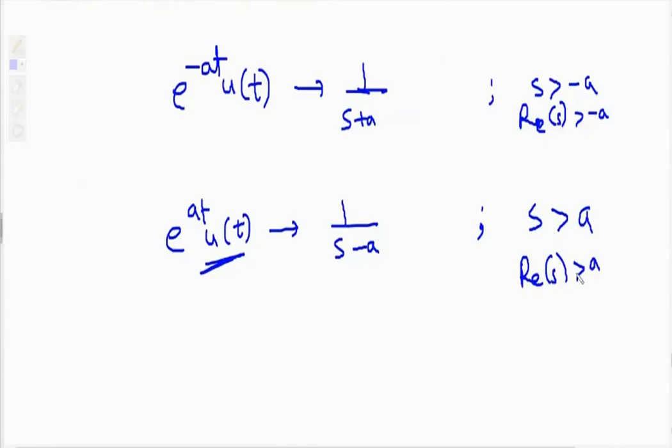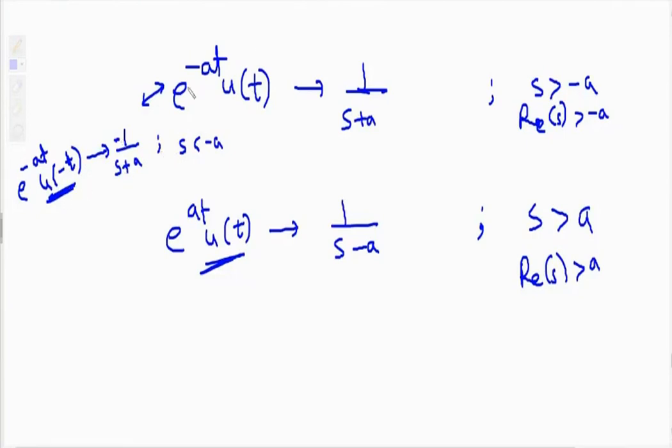Now third formula. I will write here so that you will get some understanding. And there is a little relation with this. Now e raised to minus at u of minus t. Okay. Now what is the difference between these two signals? Here minus t is written, so the Laplace will be minus 1 upon s plus a, and ROC is s plus a less than 0 because of u of minus t. That means s less than minus a, that is real of s less than minus a.